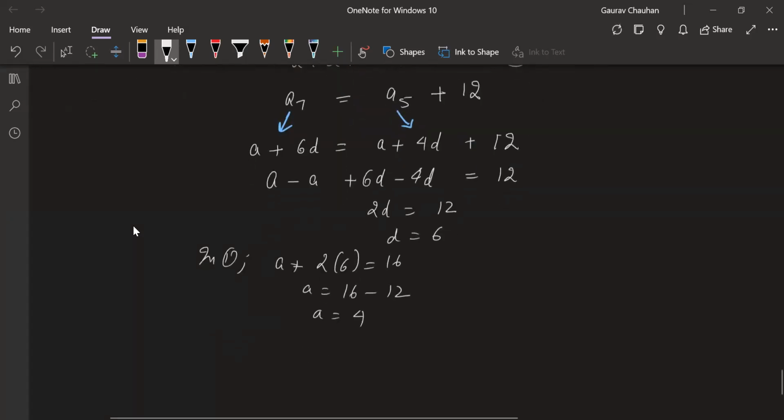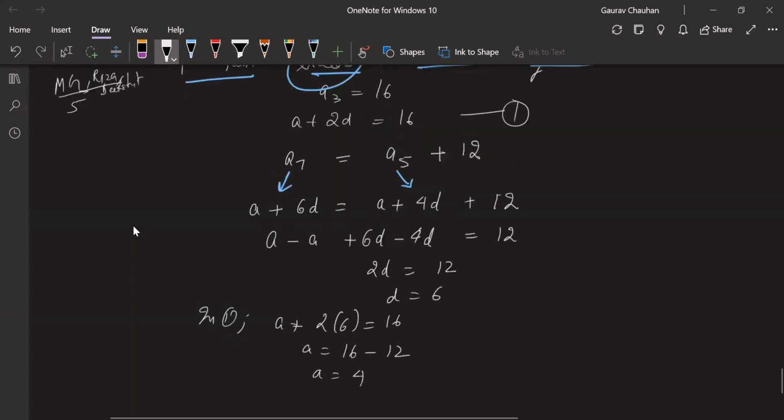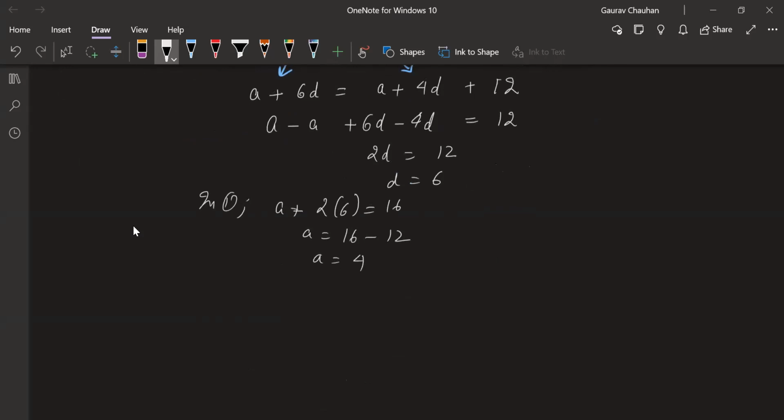What do we need to find actually? Determine the AP. So I have 4 as A and 6 as the D. So I'm going to do 4, then 4 plus 6, then 4 plus 6 into 2, then 4 plus 6 into 3, and so on. That's going to be my AP. So that's equal to 4, 10, 16, 22, and so on.